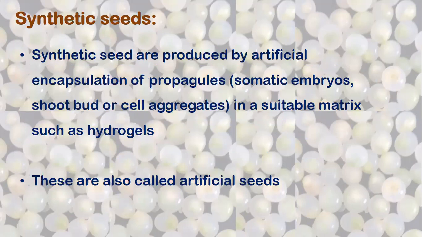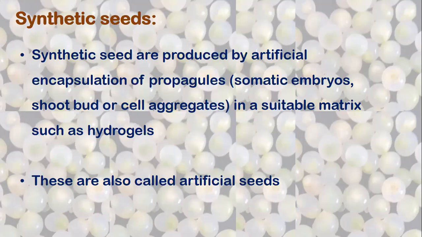Now, what are synthetic seeds? Synthetic seeds are produced by artificial encapsulation of propagules. What propagule can be encapsulated in these entrapments or matrix? This can be a somatic embryo, as in a normal seed there is the embryo. Here we encapsulate the somatic embryo. Or people have been encapsulating shoot buds or even cell aggregates.